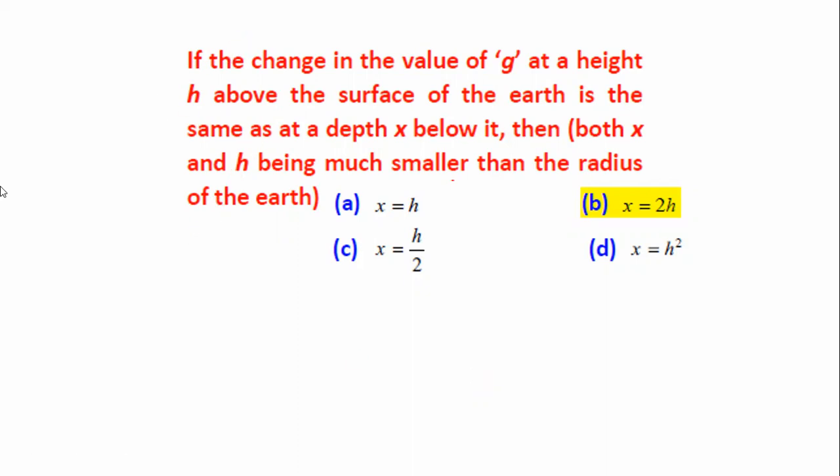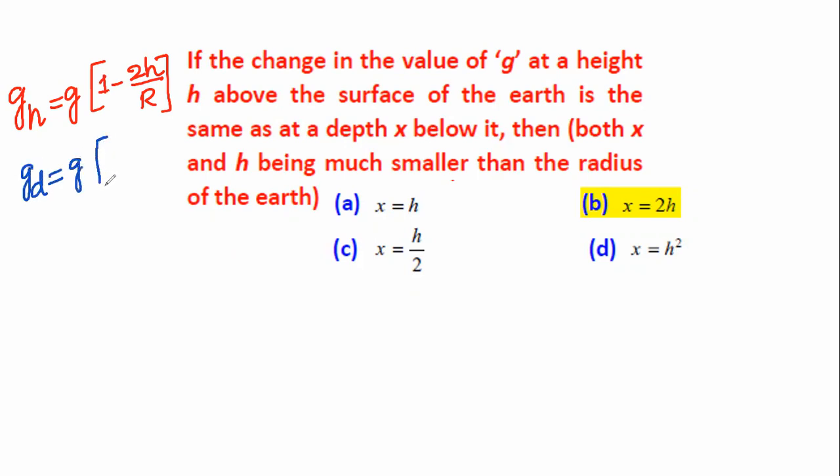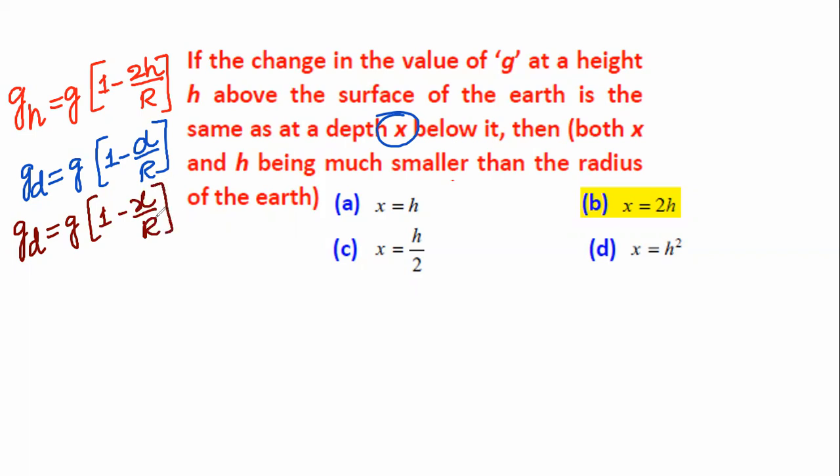Acceleration due to gravity at a height h is gh equal to g into 1 minus 2h divided by R. Then acceleration due to gravity at a depth is gd equal to g into 1 minus d divided by R. But it is mentioned the depth is taken as x. So we'll write gd is equal to g into 1 minus x divided by R.